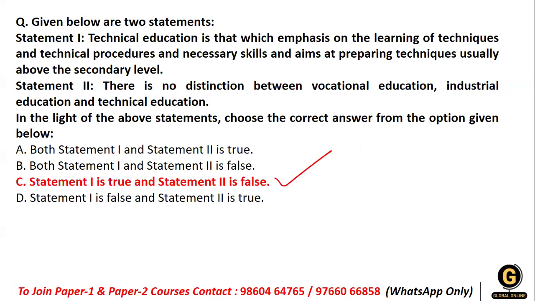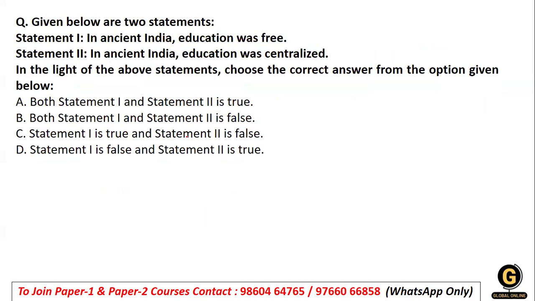Got it? Okay. Coming to the next question. Given below are the two statements. In ancient India, education was free. And second, in ancient India, education was centralized. One says that ancient education was free, and the second says that education was centralized.